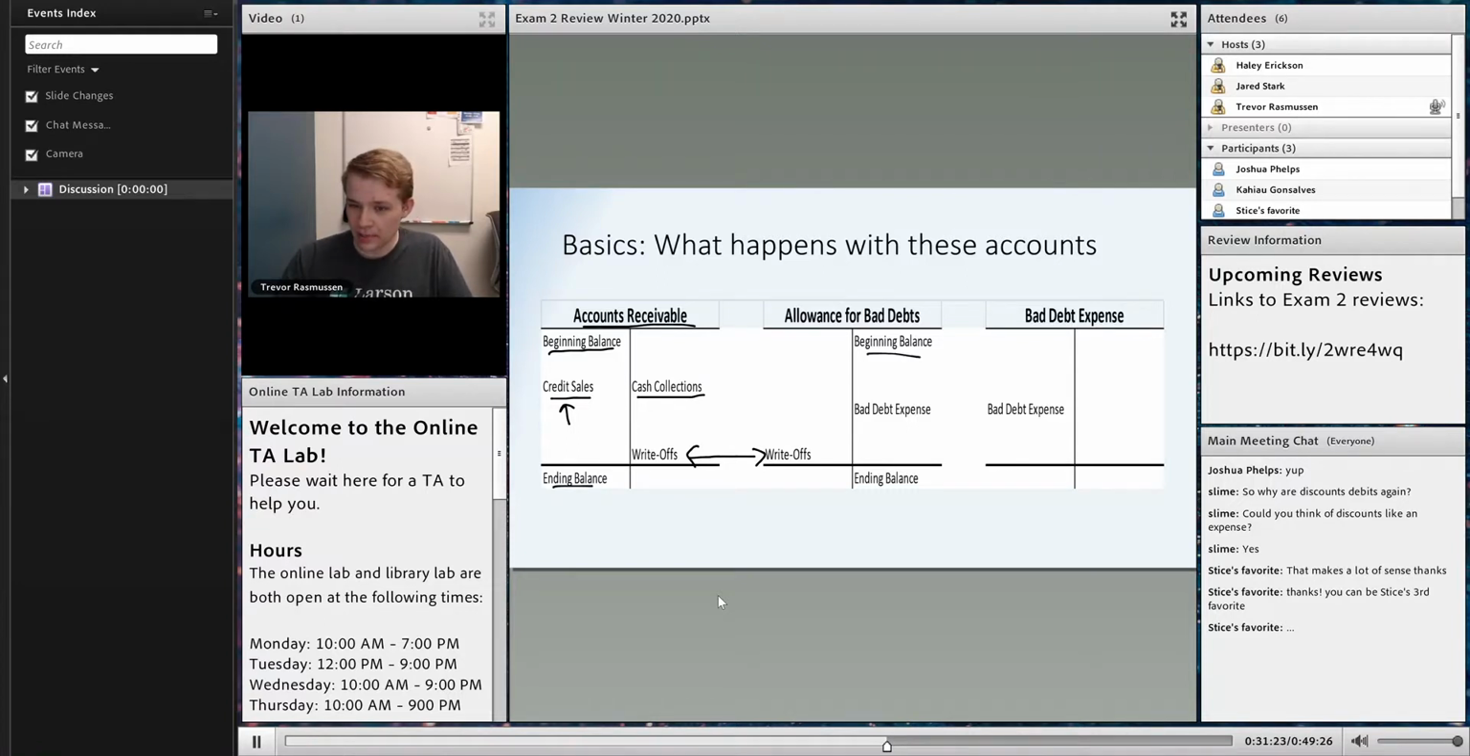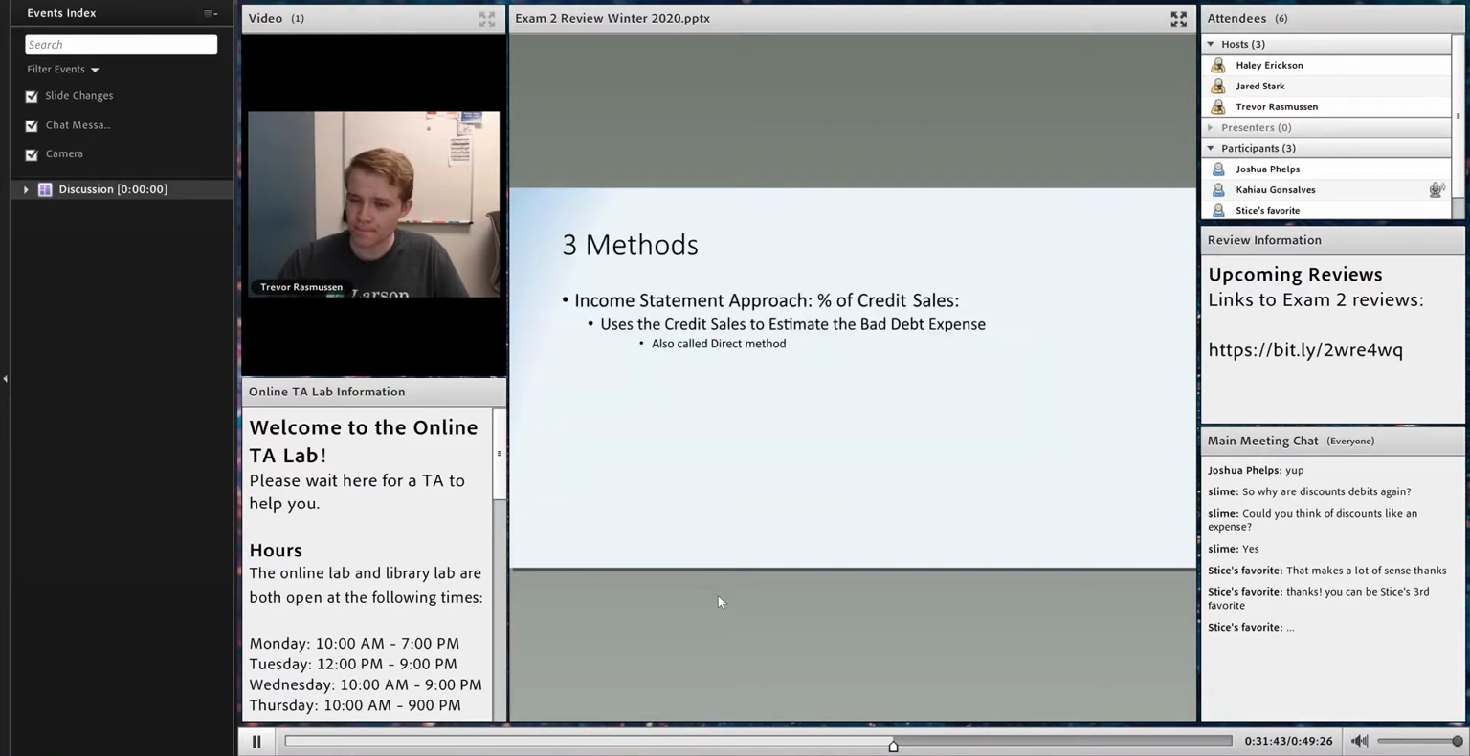Finally, we have our ending balance. Over here we have our beginning and ending balance for this account, and the bad debt expense, which increases the allowance for bad debts, and that once again makes them happy because they are side by side. So, with all this in mind, we're going to talk about the actual estimation of these. So we have three methods to estimate our bad debt. Hopefully this is just a review and a reminder, so I'm going to go through them quickly so we get to our practice problem.